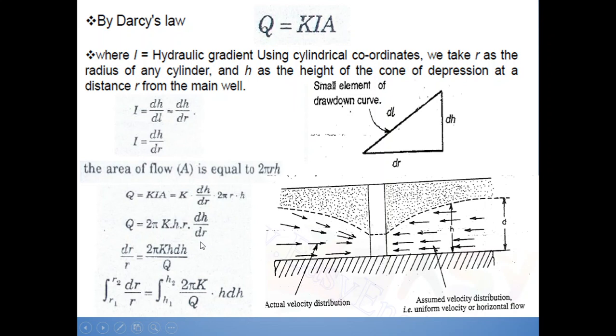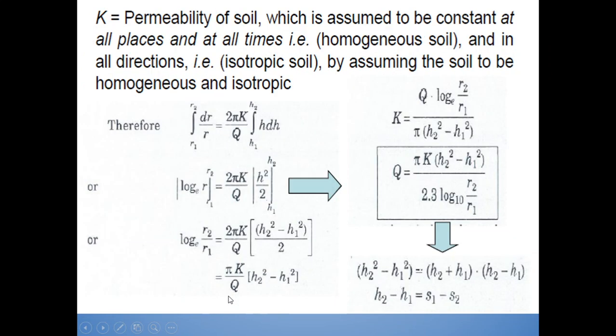Rearranging the terms, dr upon r will be equal to 2 pi K h dH upon Q. If we integrate this between the limits r1 to r2 and for the height limits h1 to h2, the integration of dr upon r from r1 to r2 will be equal to the integration of 2 pi K upon Q h dh, where K is the permeability of the soil, which is assumed to be constant at all places and at all times, that is homogeneous soil, and in all directions, that is isotropic soil.